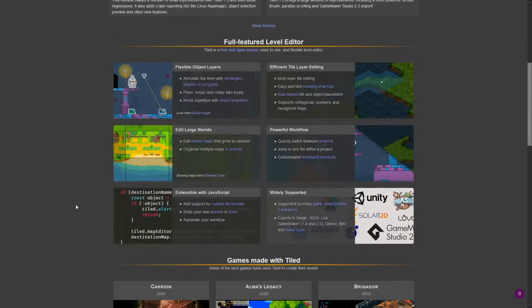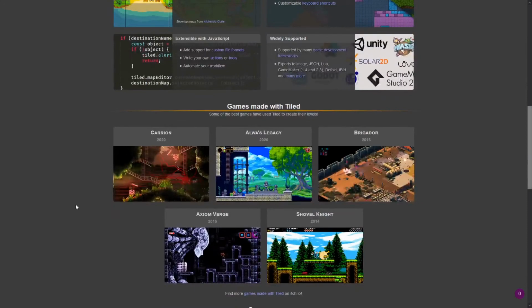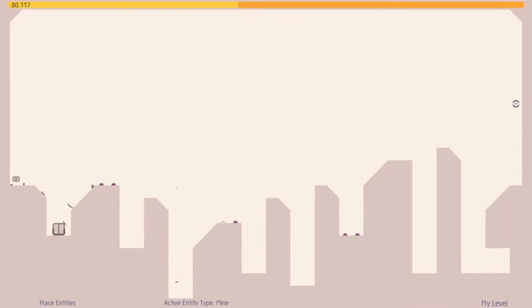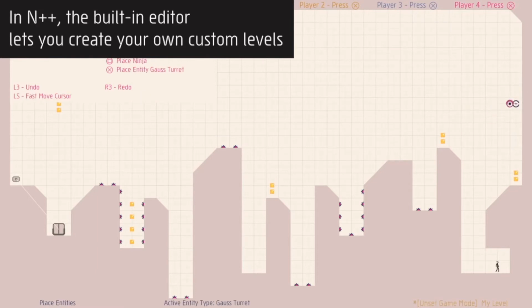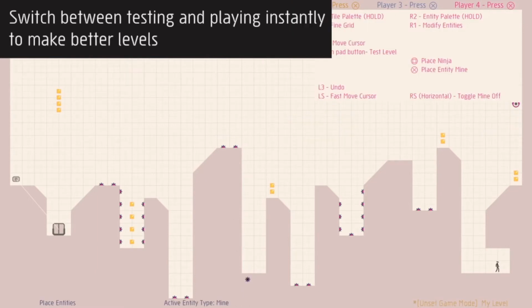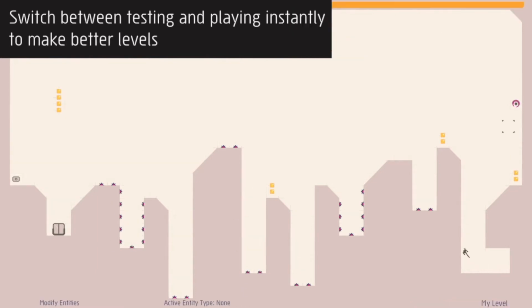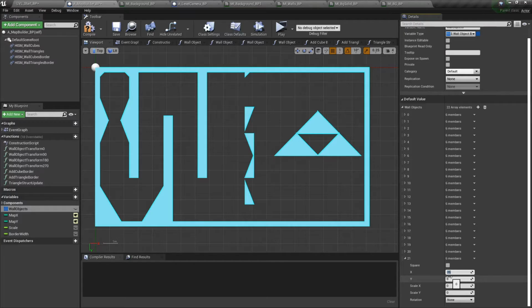However, I couldn't find good importers for all 3 engines, and there were some other challenges I didn't want to deal with. I also looked at the way that the N++ in-game level editor works. It's really cool, but I couldn't figure out a simple way to implement it, and I didn't want to invest the amount of time I thought it would take to figure it out. So ultimately, I decided to just add a square shape and a triangle shape and allow them to be scaled and rotated. This isn't a perfect solution, but it's an easy one to implement.